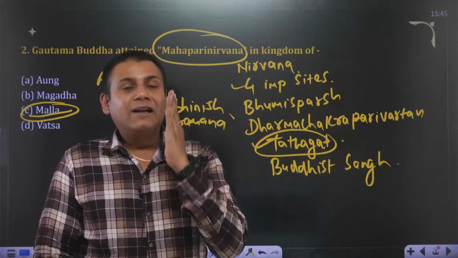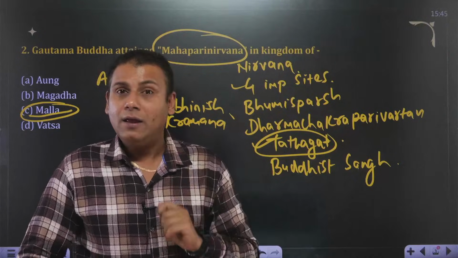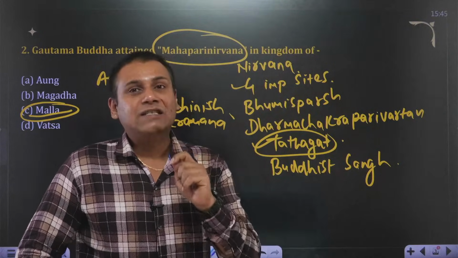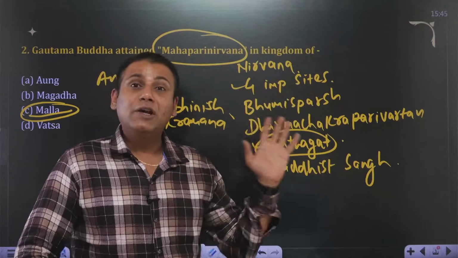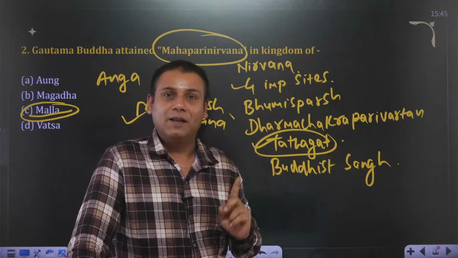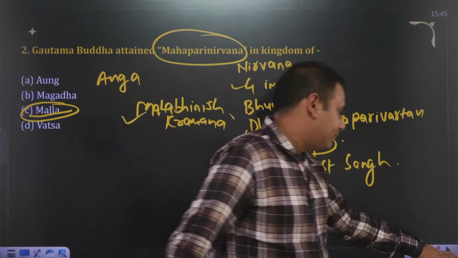Buddha attained Nirvana at the age of 35. He died at the age of 80. And he delivered his maximum sermons at a place called Shravasti. And Shravasti was the capital of Kosla Mahajanpad. Is that clear? Let's move ahead with the next one.